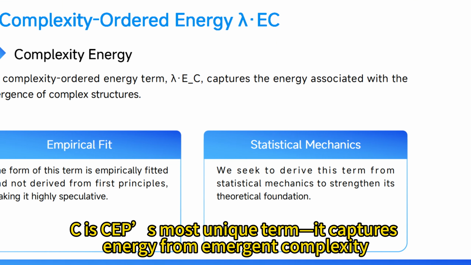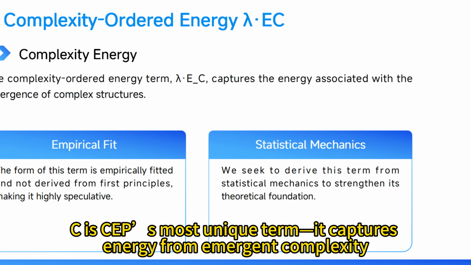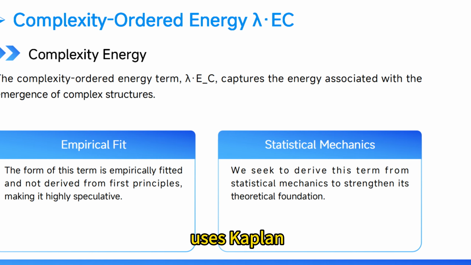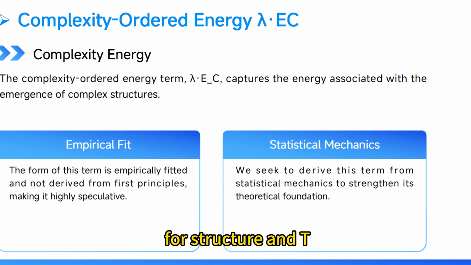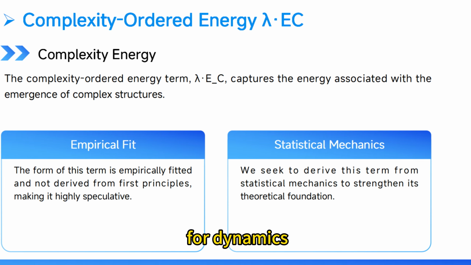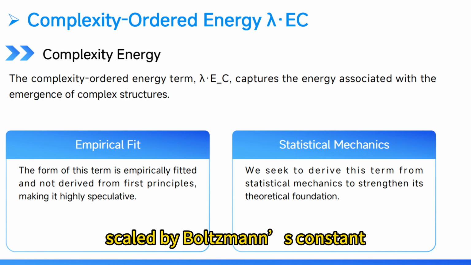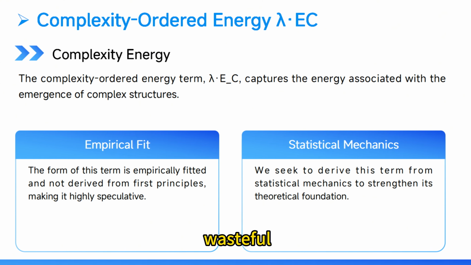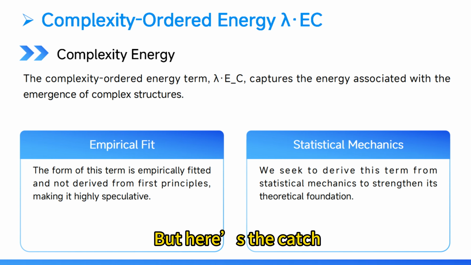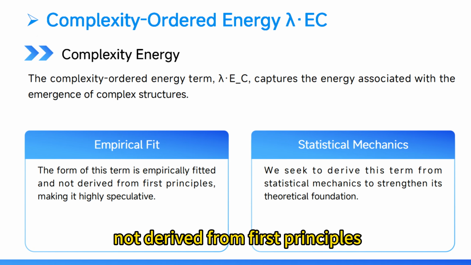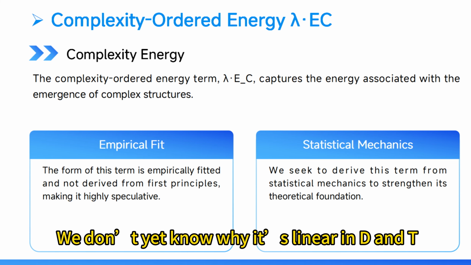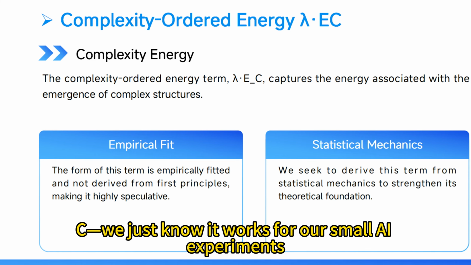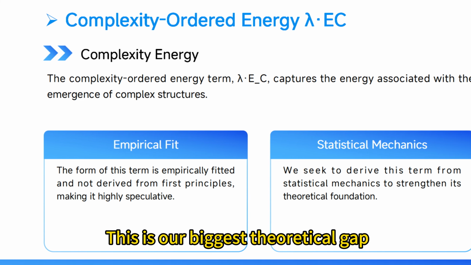Lambda_C is SEP's most unique term. It captures energy from emergent complexity, like consciousness. Complexity energy uses the Kaplan-Yorke dimension, D, for structure and T_C, critical temperature, for dynamics, scaled by Boltzmann's constant, k. Lambda is efficiency, how well the system uses complexity, 0 = wasteful, 1 = perfect. But here's the catch, this term is an empirical fit, not derived from first principles. We don't yet know why it's linear in D and T_C, we just know it works for our small AI experiments. This is our biggest theoretical gap.